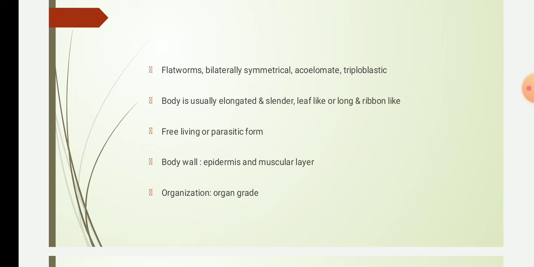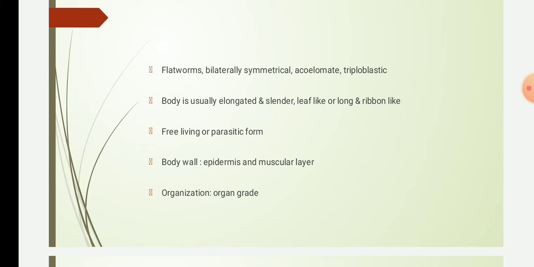Ecto means they are present outside the body of the host, and endoparasite means the parasite is present inside the body of the host. What is a host? The host is the organism on which the parasite totally depends, from which it takes all its nutrients for survival.